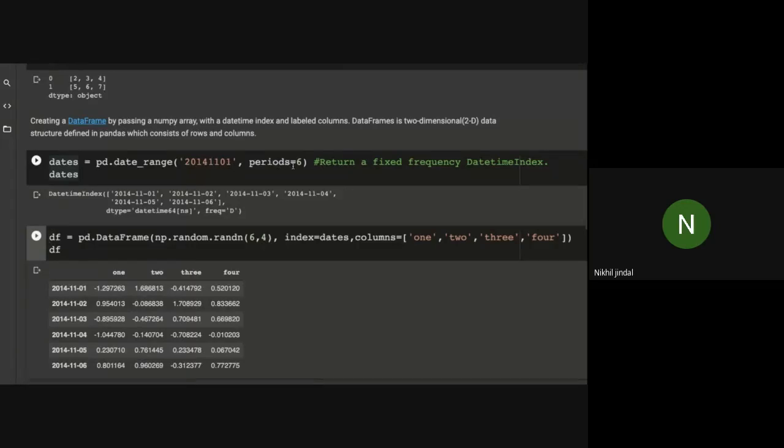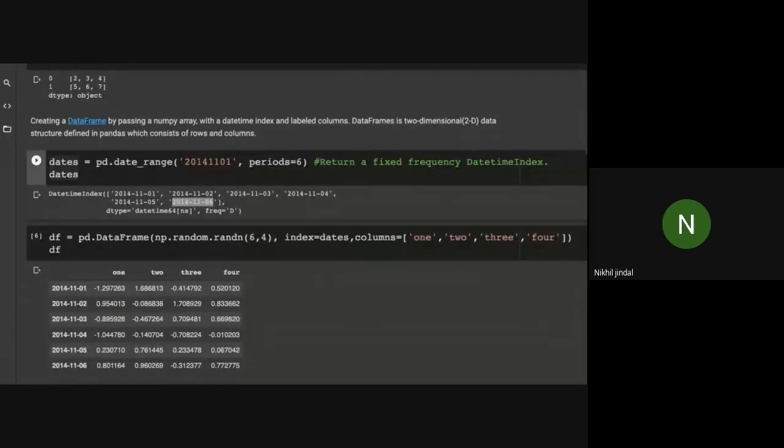What is periods equals to 6? So here what this function will do is it will create a data type where it will create a one-dimensional array which has 6 elements starting from this value up to the 6th value. The 6th value here is the 6th date, 6th November 2014, where I have started from 1st November 2014. I hope it is clear to you guys. If you have any doubt up till now, you can ask me on the chat box.